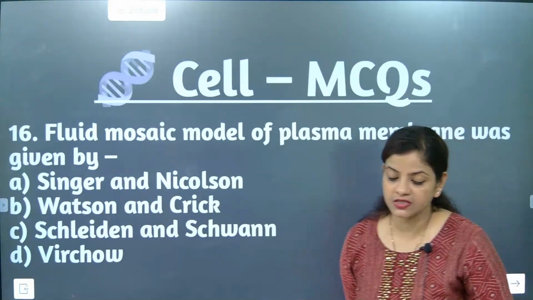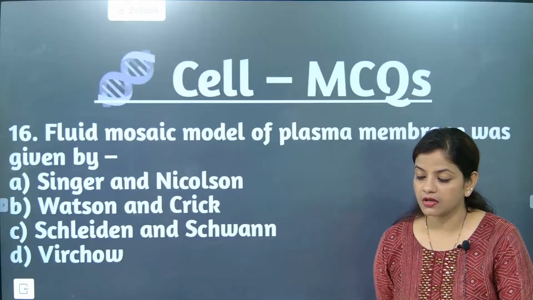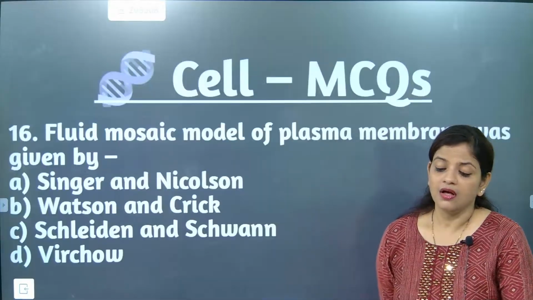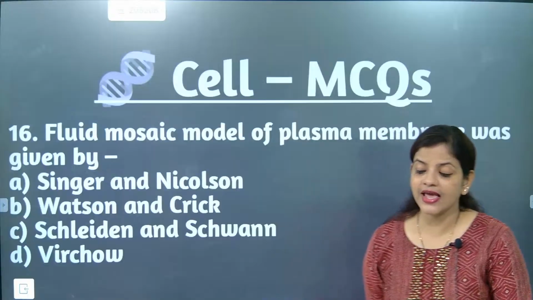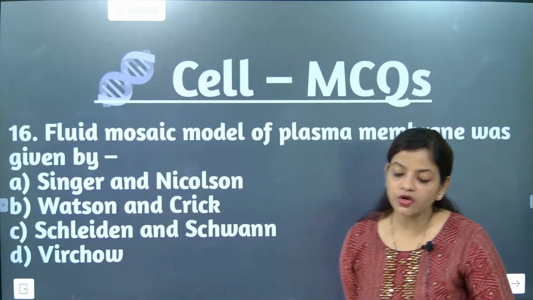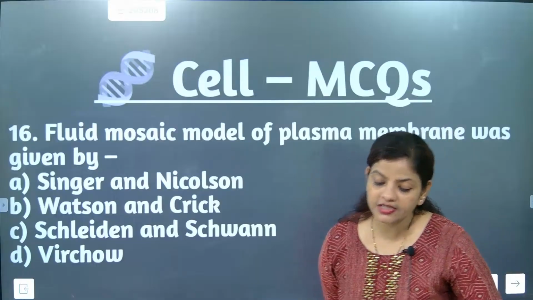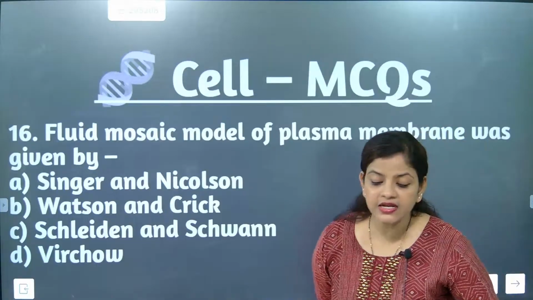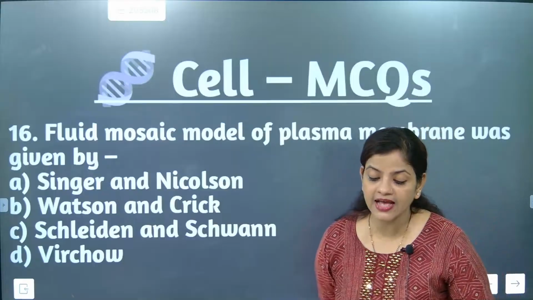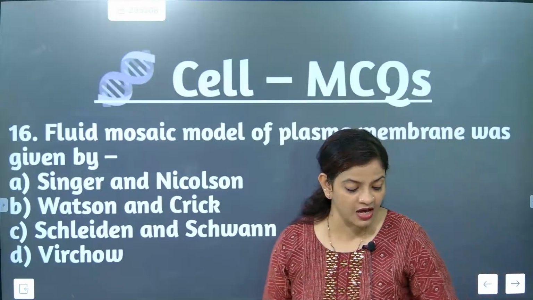It was given by whom? The correct answer is A. Absolutely correct. The correct answer is Singer and Nicholson. Singer and Nicholson gave the fluid mosaic model of plasma membrane.